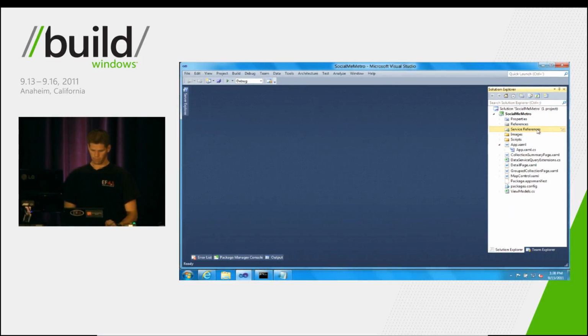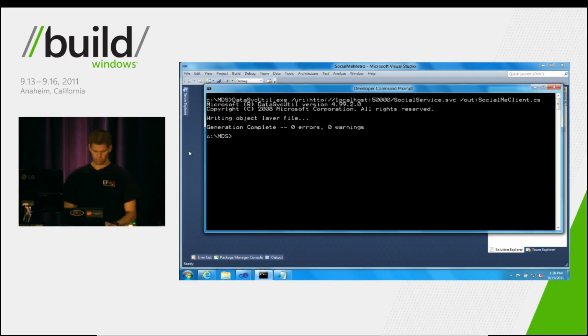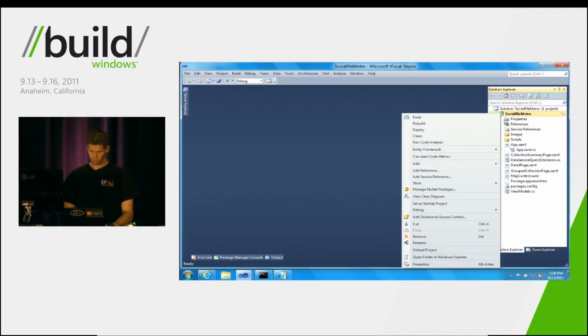Now, this tooling doesn't yet exist in the preview edition. So what we'll do instead is use something called DataSvcUtil. This tool is really helpful because it's going to look at that metadata that we just showed you and create some client code that makes it easy for any .NET client to consume that data service. So we've got this client code. Let's go ahead and add it to our application and see what happens.